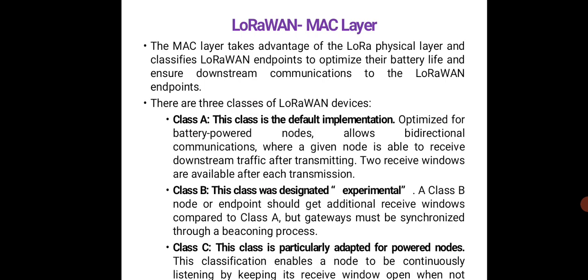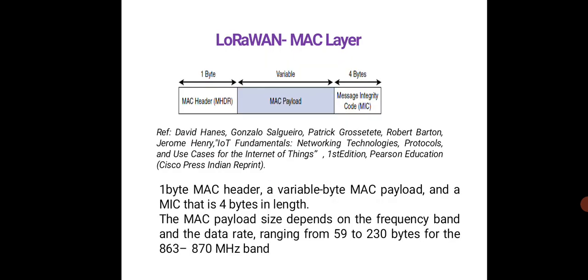Whereas in class C, it is particularly adapted for the powered nodes. So this enables the node to be continuously listening by keeping its receiver window open. And this is the format for the MAC layer, where it has a 1 byte MAC header, a variable byte MAC payload, and a MIC that is 4 bytes in length. The MAC payload size depends on the frequency band.